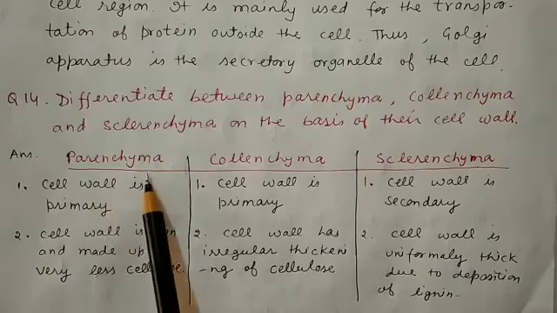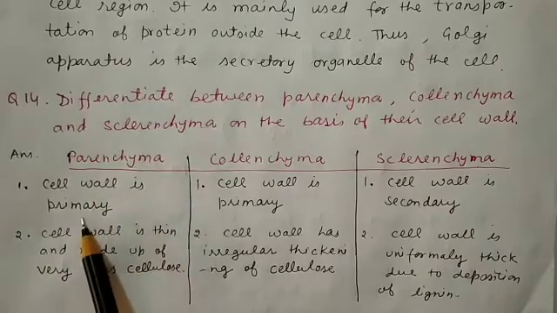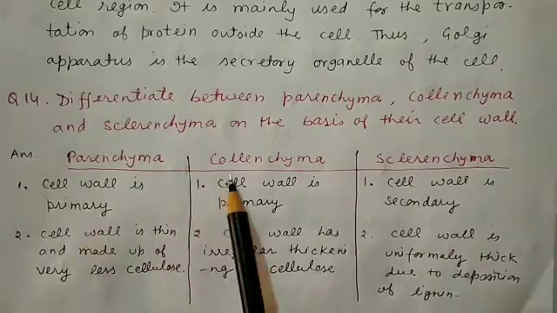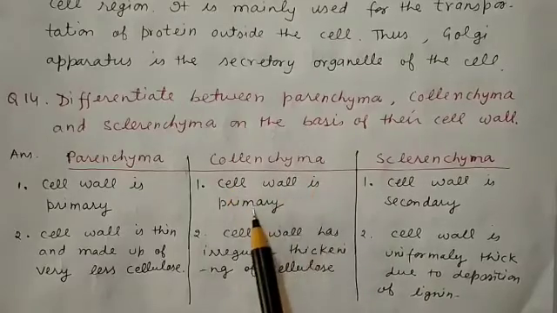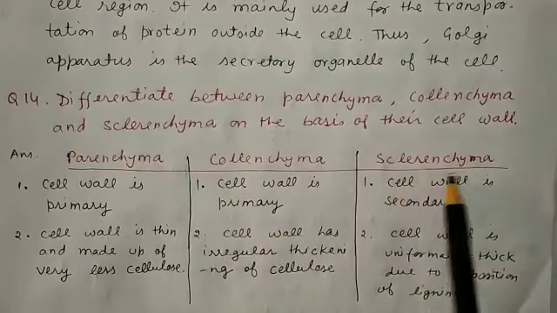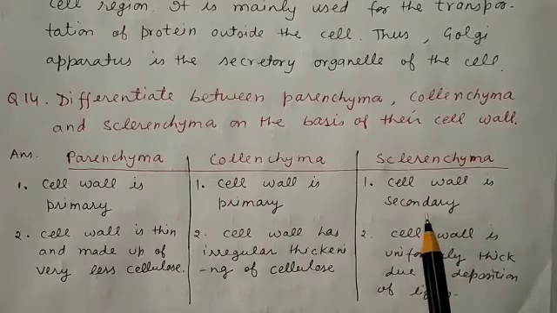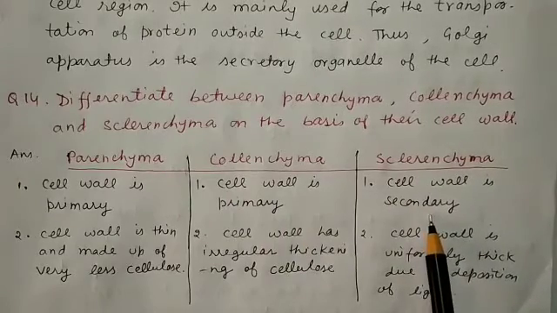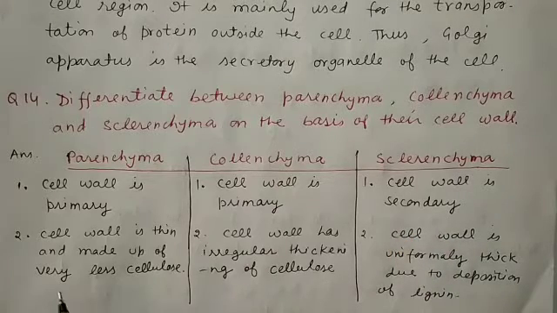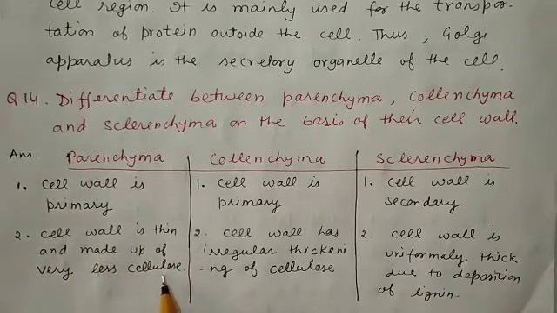In parenchyma, the cell wall is primary. Likewise, in collenchyma, the cell wall is primary. But in case of sclerenchyma, the cell wall is secondary. This is the major point of difference among these three. In parenchyma, the cell wall is thin and made up of very little cellulose.